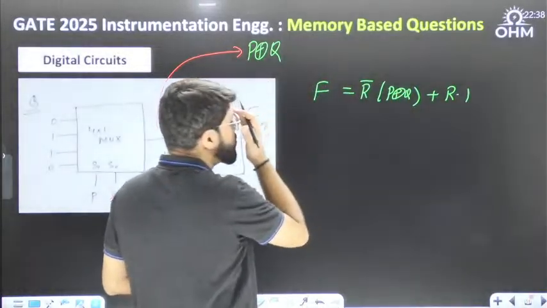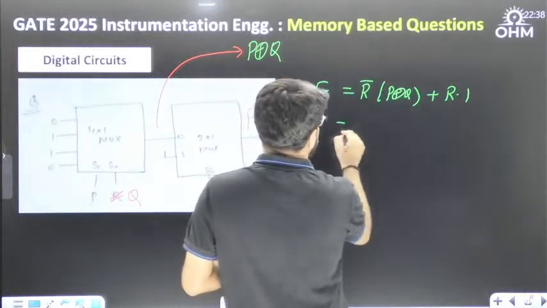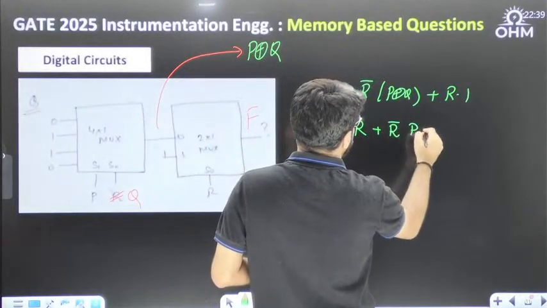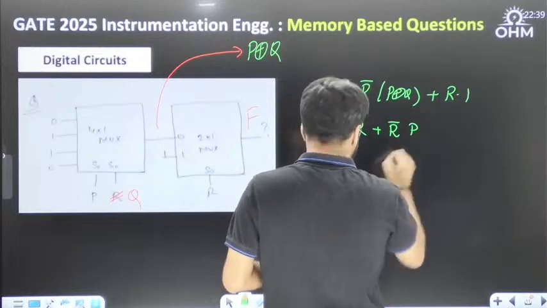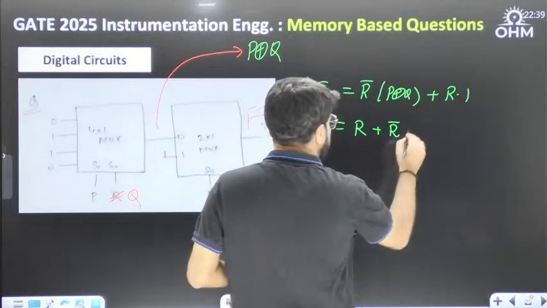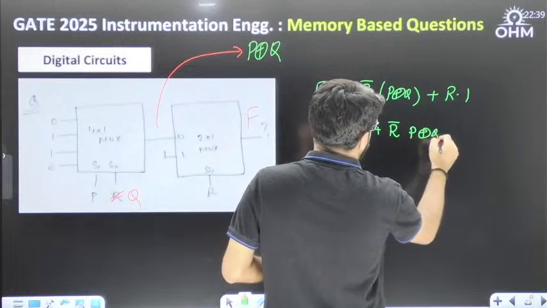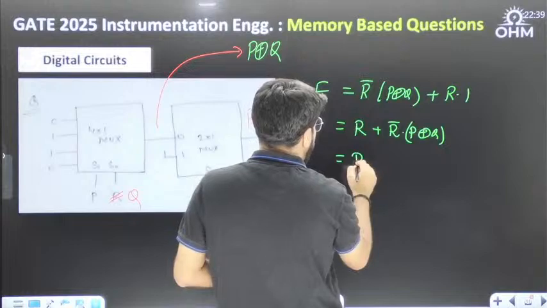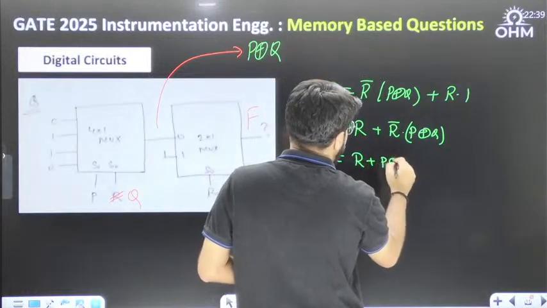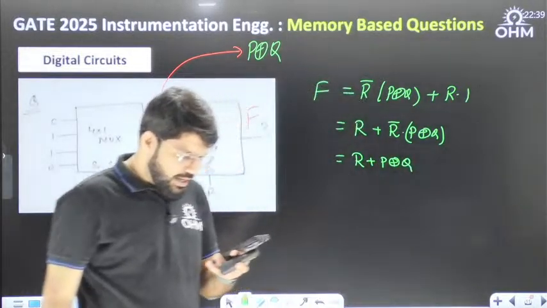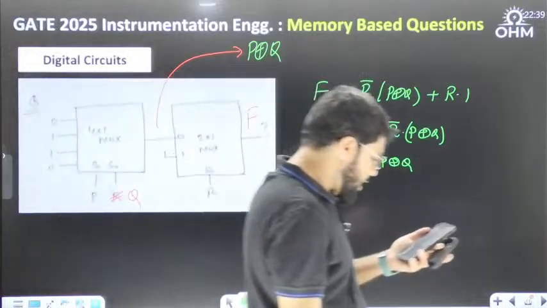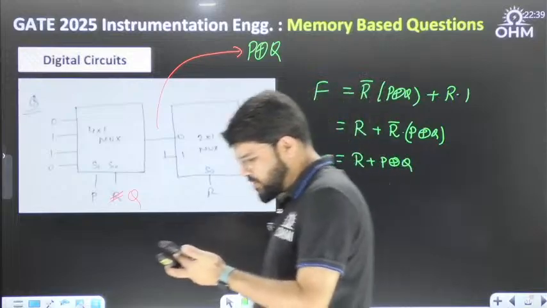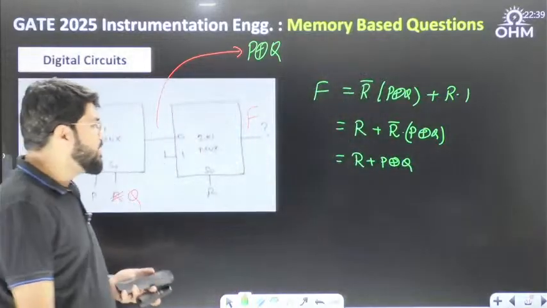Now I will write it as R plus R bar into P XOR Q. No problem. Again, R plus R bar into F, R bar will be absorbed. It is R plus F, so R plus P XOR Q. The rest depends on the options, R plus P XOR Q. I don't have the options, how are they given? R plus P bar Q? Check it out.